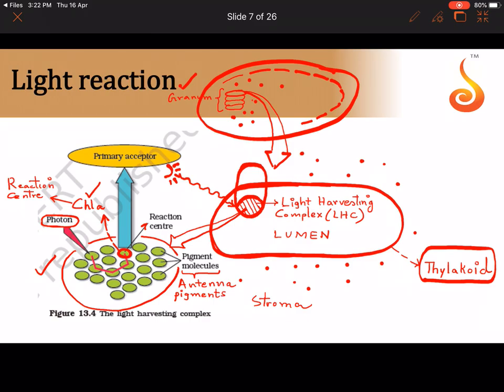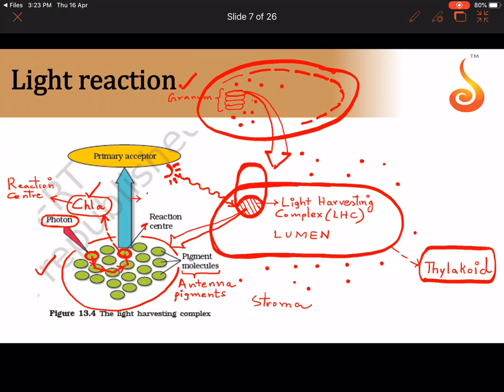See, when light falls on them, they get excited and then they pass on their energy. There is an energy that is liberated from them called inductive energy or Foster's energy. They pass on that energy. See how, in a chain reaction, they're passing it from one to another, and ultimately where are they funneling the energy? They're funneling the energy to the chlorophyll A molecule. Okay, then what will happen to the chlorophyll A molecule? The chlorophyll A molecule gets excited.